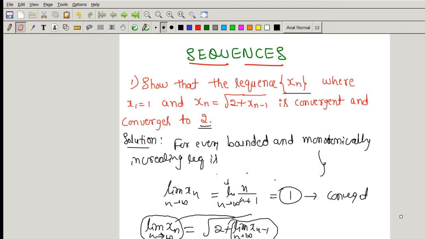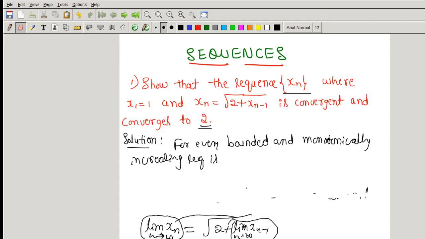This is a theorem in sequences, which is one of the main important results in sequences. Every bounded and monotonically increasing sequence is convergent.